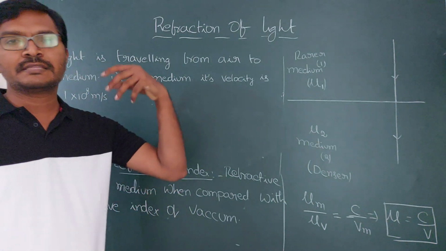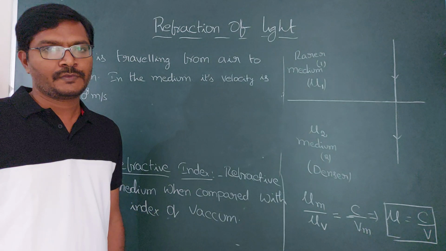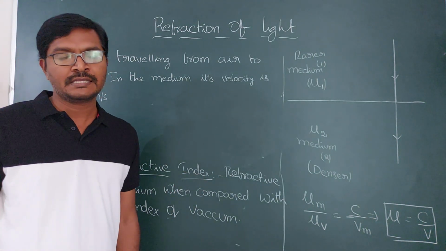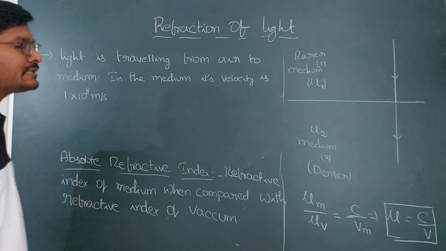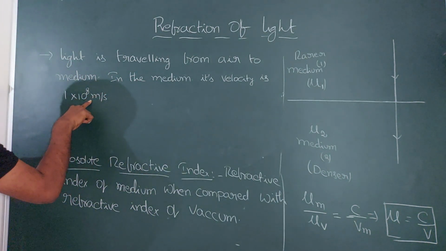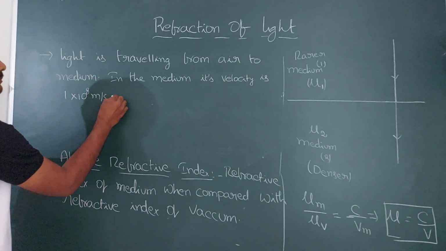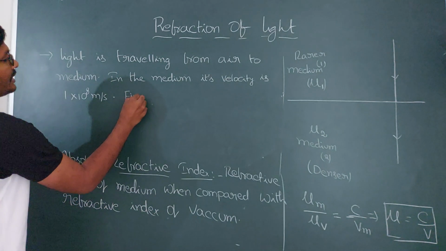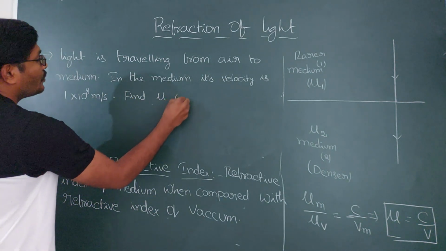Maximum velocity of light is 3 into 10 to the power of 8, so more than that is not possible. When it enters the medium, it travels with a velocity of 1 into 10 to the power of 8 meter per second. Then find the refractive index of the medium, that is mu of medium.